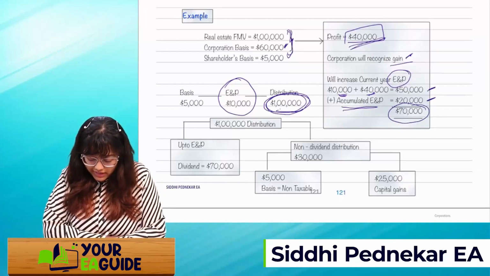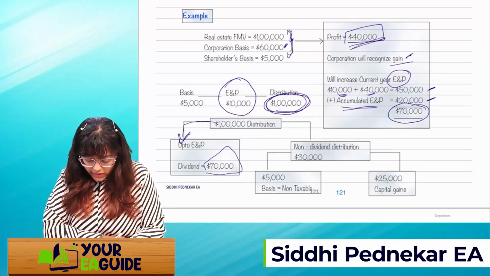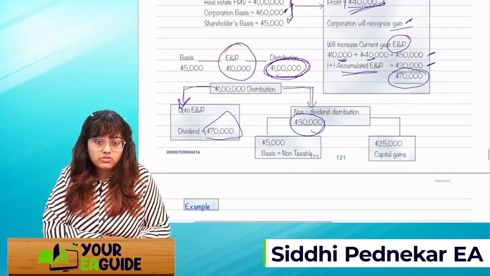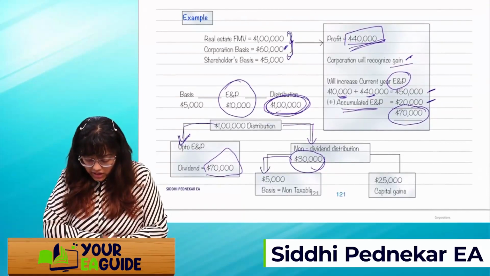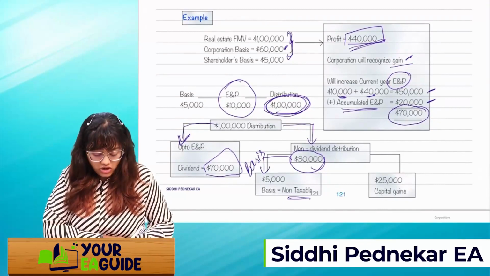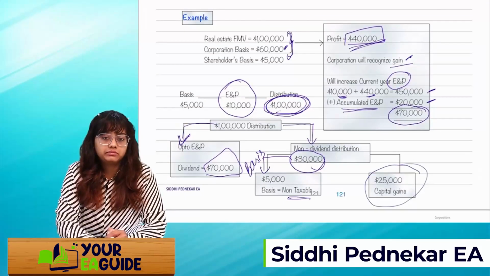So out of this 1 lakh, up to the ENP amount, I'll call it a dividend. Over and above this ENP, the remaining is 30,000. Out of this 30,000, up to the basis, it's non-taxable. Over and above the basis, that is 25,000, will be my capital gain.